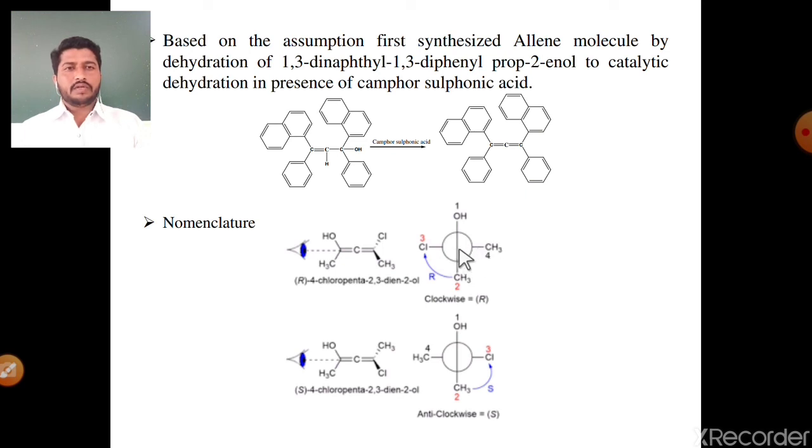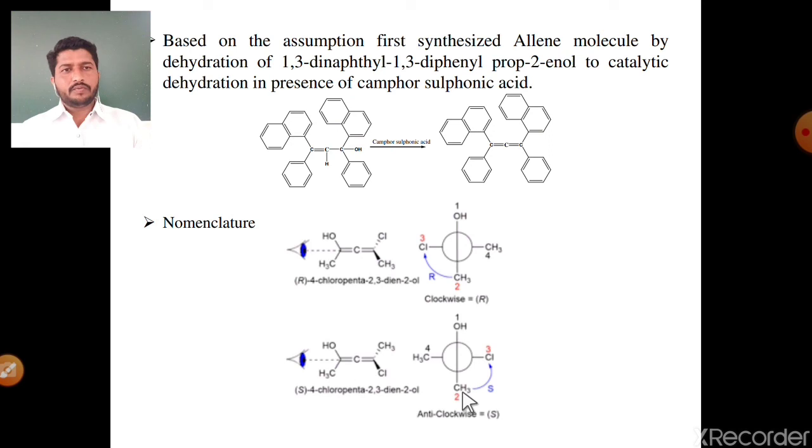See the rotation, first to second, second to third, means there is a clockwise rotation, means it shows R configuration. Number second, same, view the molecule from the left side, then there are two groups, firstly seen are the OH group and CH3 group, then methyl group and Cl. Same, these two groups on plane are always on the vertical line.